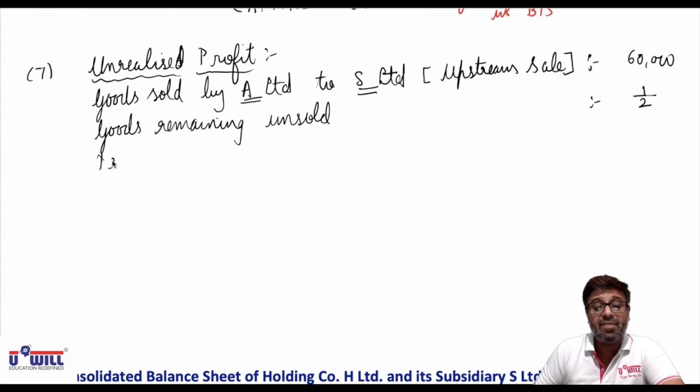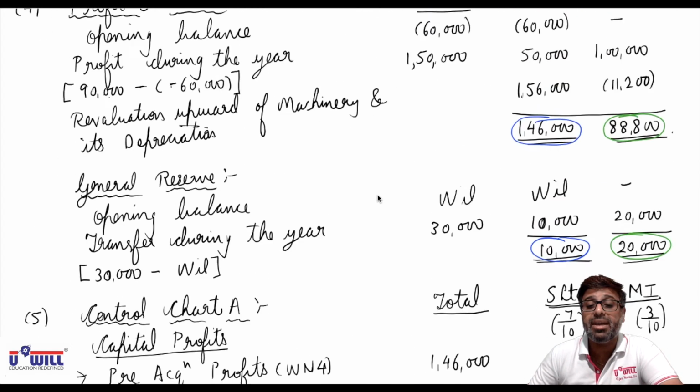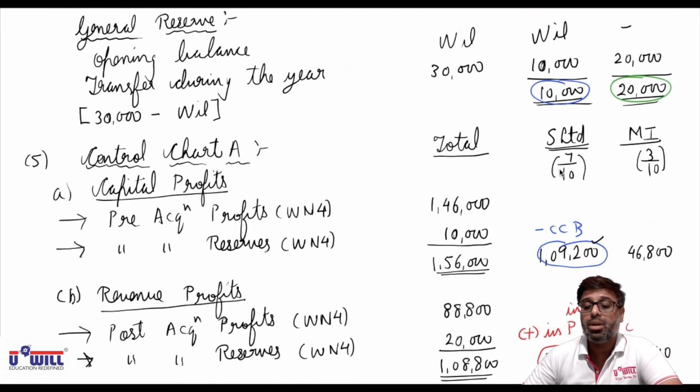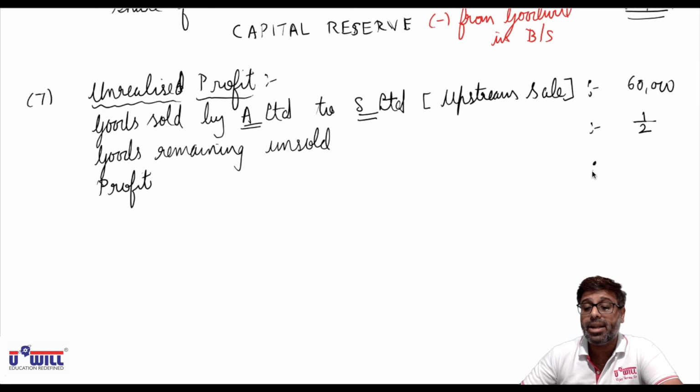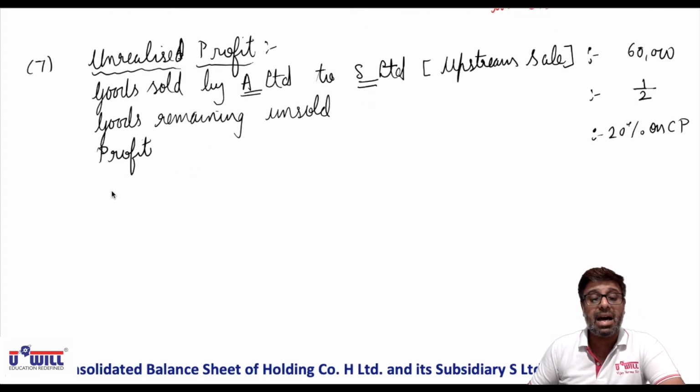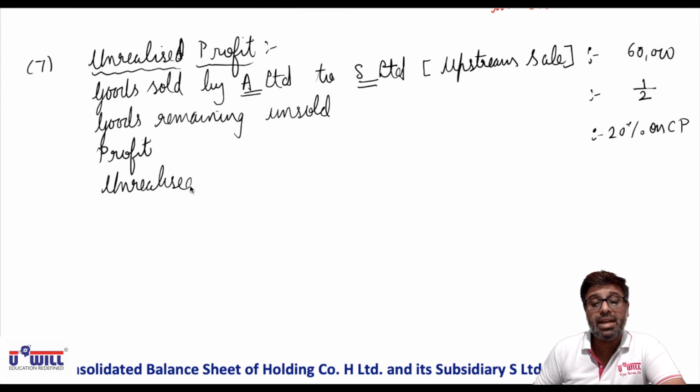And third, what is the information of profit given to you? I told you some information of profit will be given. 20% above cost. Profit is calculated at 20% on cost. Now, what is the shortcut method? I told you on selling price R upon 100, and on cost price R upon 100 plus R. So how will we calculate this unrealized profit? Understand it carefully now, directly by following the shortcut method.